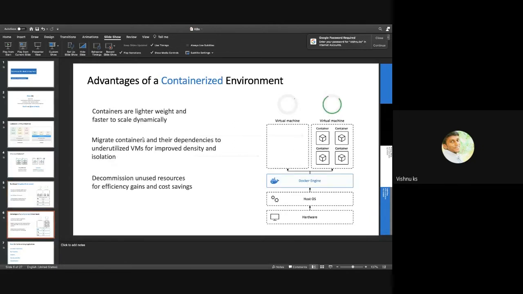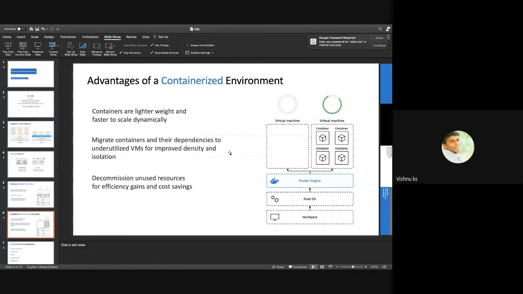If that application environment was on a containerized platform, then it would look like this. On top of the host OS, there will be a Docker engine or a container runtime, and it can easily move the application. A container is something which has the application files and dependencies built into it, so it is highly portable.